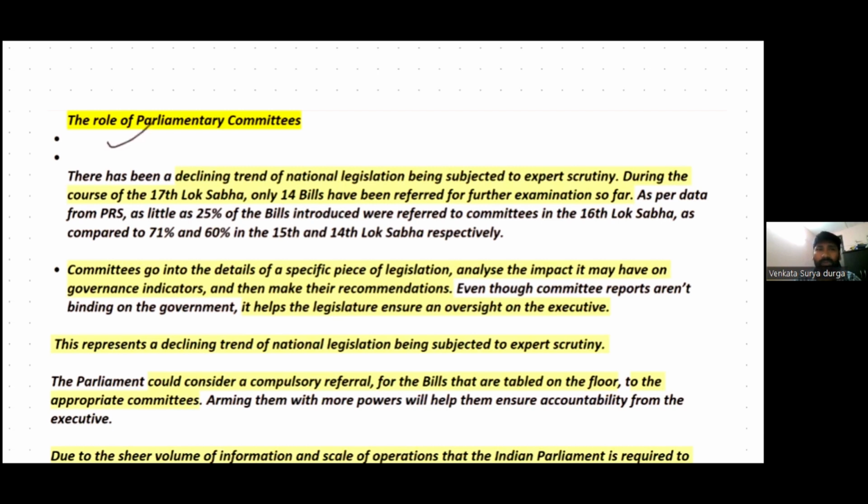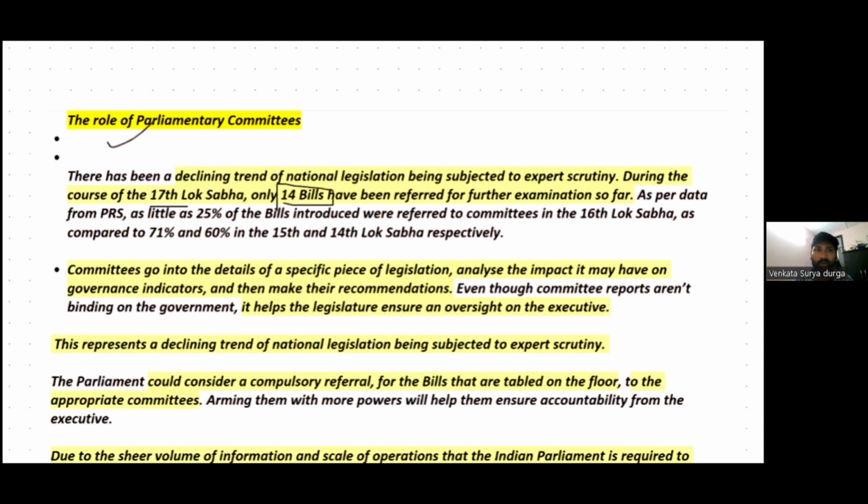It is in the news because there has been a declining trend of national legislation being subject to scrutiny. Not many bills are scrutinized by the parliamentary committees. The data shows that in the 17th Lok Sabha, only 14 bills have been referred for further examination, right?